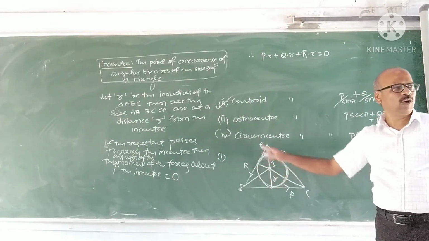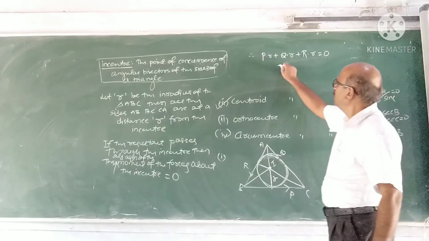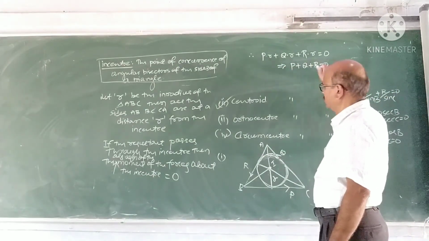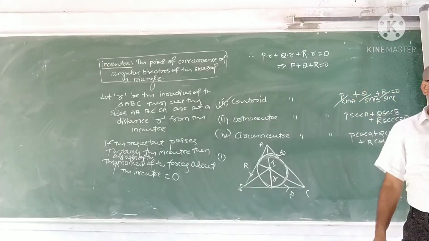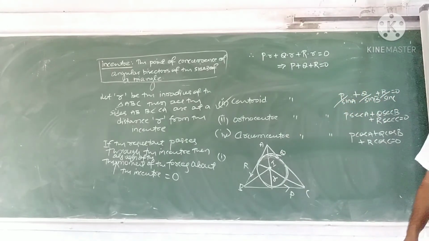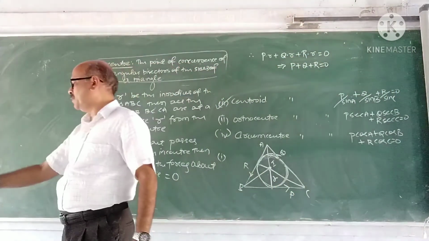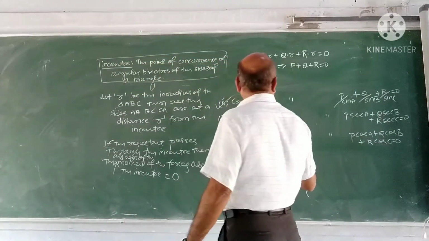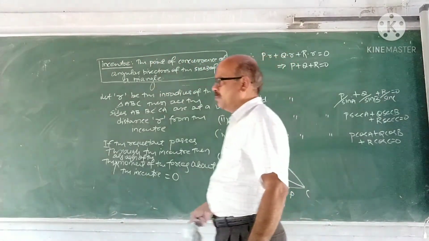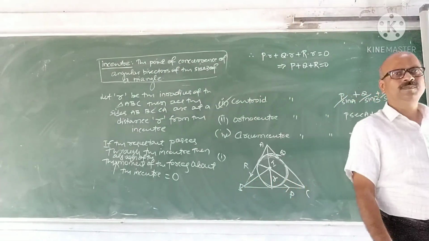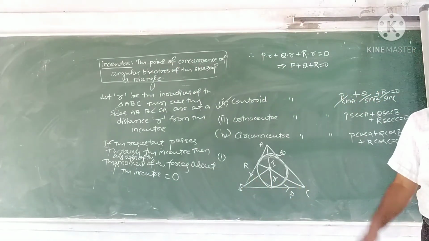R into small r. All are positive. So, P plus Q plus R is 0, because small r is not 0. So, if the resultant passes through the incenter, then P plus Q plus R is 0. I think you followed this one.